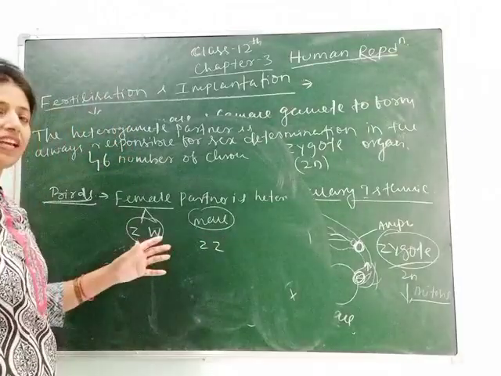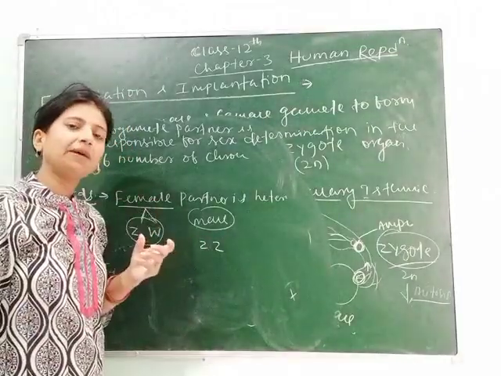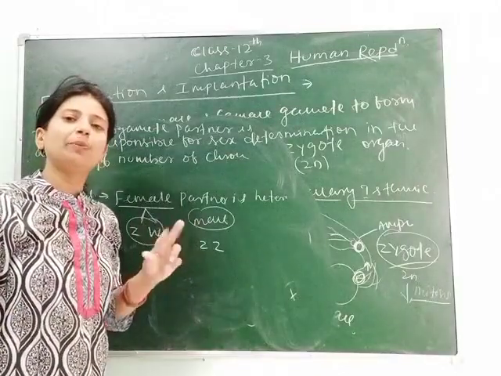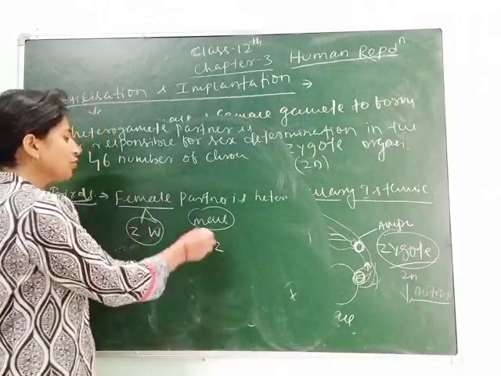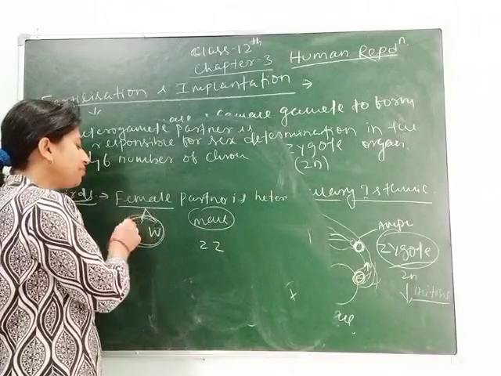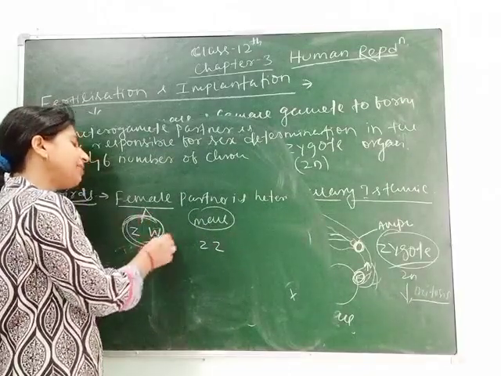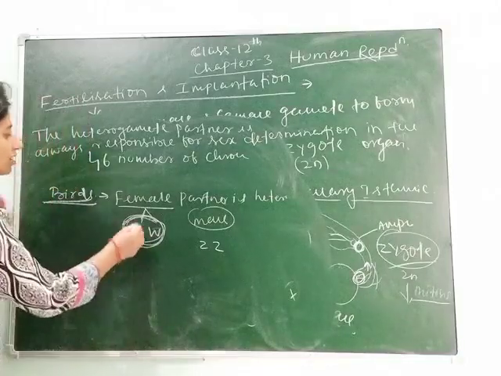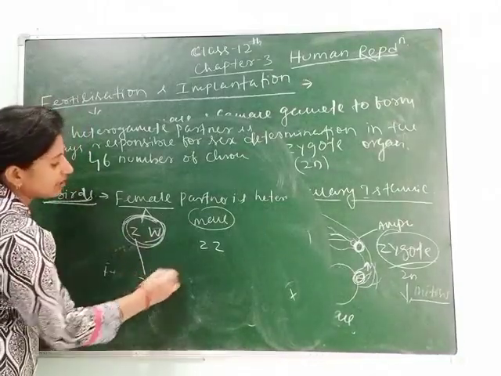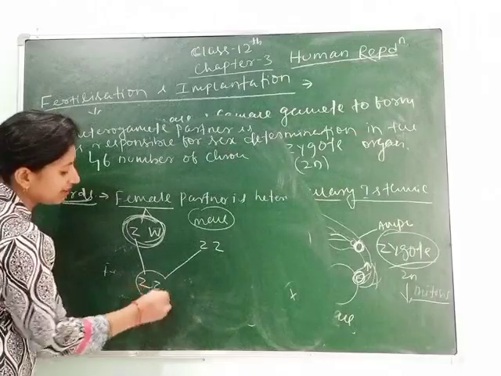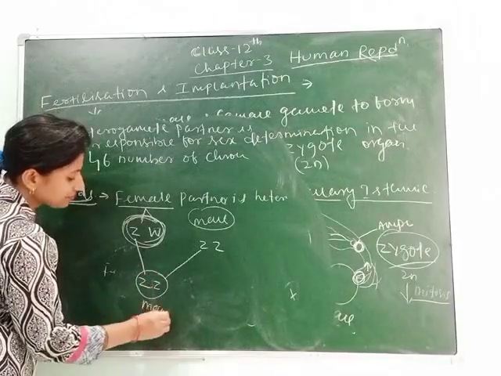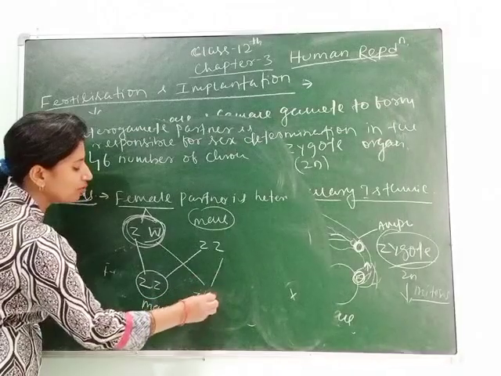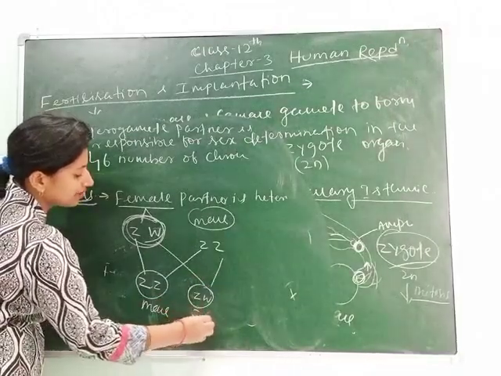As I have told you, in case of human beings, that partner will be responsible for sex determination who has 2 different types of chromosomes. So here 2 different types of chromosomes are in female. That's why the sex is determined in birds by the females. Suppose here Z comes, from here Z comes, then it will form male. Here W comes and here Z comes. So ZW, this is female.